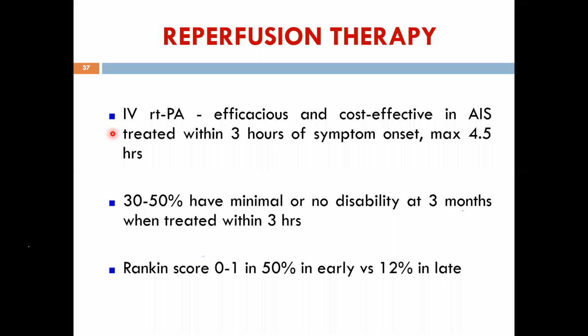This is for intravenous RTPA. Suppose you are giving it as intra-arterial, then the time window is longer, 12 to 24 hours. So in 30 to 50% of the patients, as you can see, the disability at 3 months becomes nil or only minimal disability. That means the patient can function independently, which is documented by the Rankin score. 0 to 1 means they have very good ability to perform well. This occurs only when you do the thrombolysis very early.